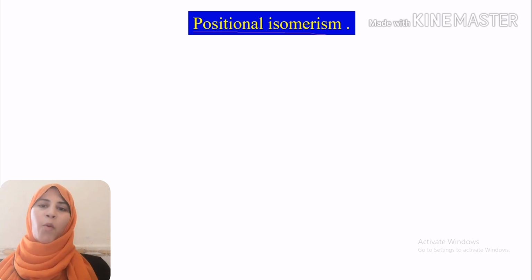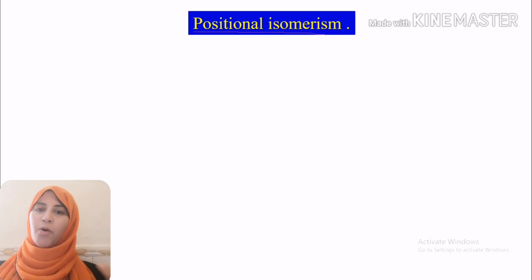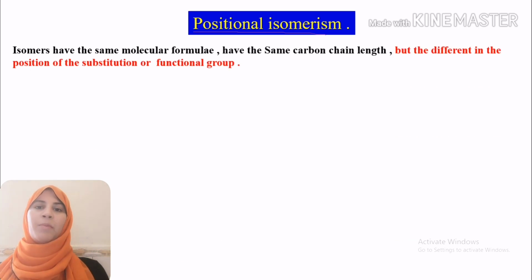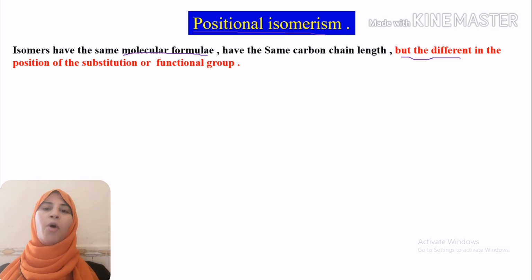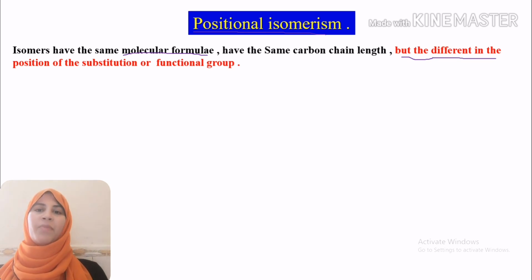So we are growing in our positions. Exactly in organic compounds, the compounds have the same molecular formula, but they are different in the position of their substitution or the position of their functional groups.